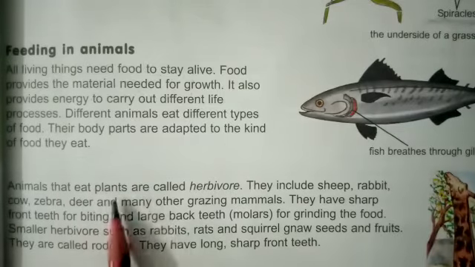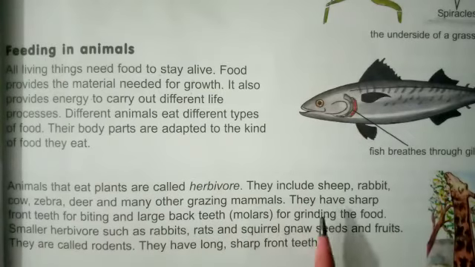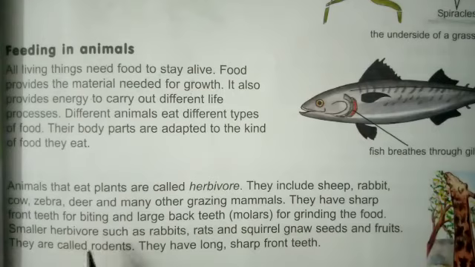Animals that eat plants are called herbivores. They include sheep, rabbit, cow, zebra, deer, and many other grazing mammals. They have sharp front teeth for biting and large back teeth, molars, for grinding the food. Smaller herbivores such as rabbits, rats, and squirrels gnaw seeds and fruits. They are called rodents. They have long, sharp front teeth.